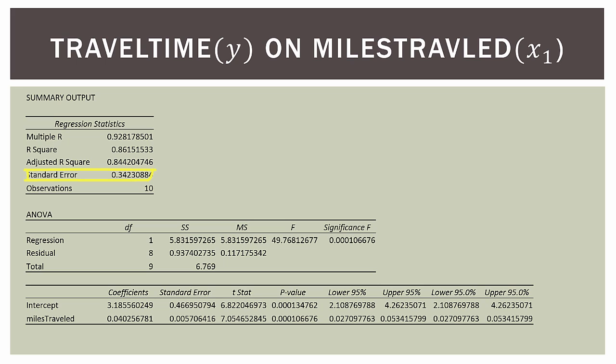What we're saying here is that the data points are on average 0.342 hours away from the regression line. It is in the units of the dependent variable, and it gives us a measure of how tightly around the regression line our data points are.